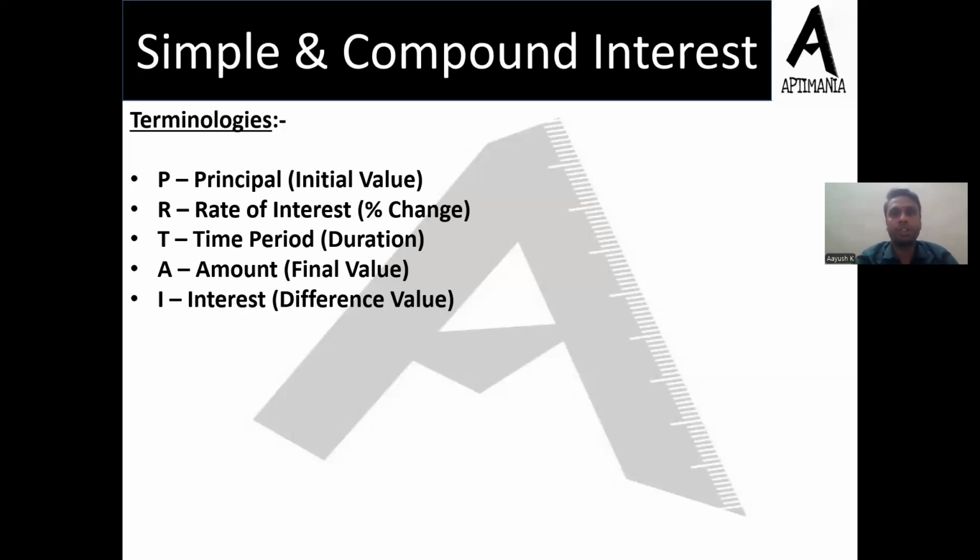So let's assume a situation you are borrowing 10,000 from someone and at the time of returning you are returning 12,000. What is the interest being paid by you? The simple answer is 2,000. Now how we are calculating it? आपने 10,000 बोरो किया था, आपने 12,000 रिटर्न किया, एक्स्ट्रा कितना पे किया? 12,000 माइनस 10,000, दैट इज 2,000.